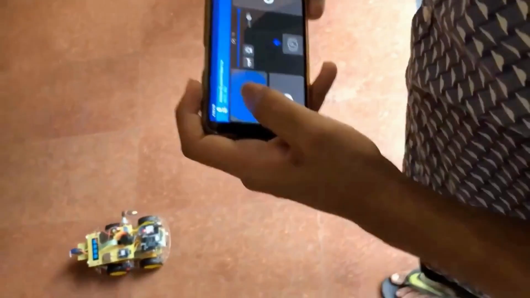Here is the demonstration of our prototype. With the help of Bluetooth module, the directions of the car are controlled. This application is readily available in Google Play Store. To assemble the car, we have used Robo Chassis. Now we will see all the features one by one.